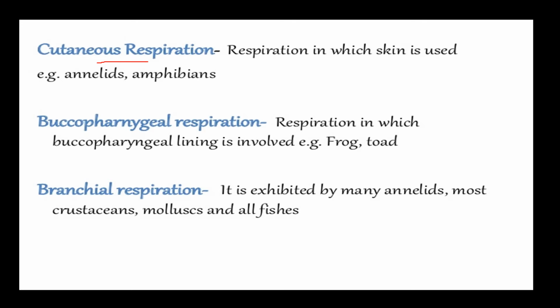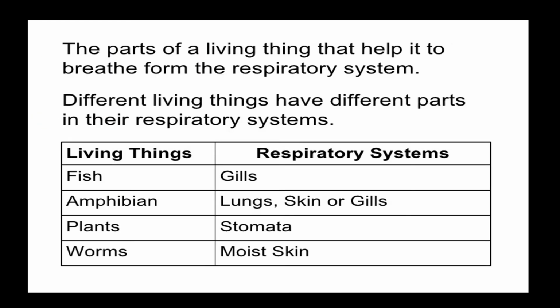Branchial respiration is exhibited by annelids, crustaceans, mollusks and all the fishes, where the gills are the respiratory organs for the transportation of gases. So the examples of this: a fish usually respires by gills, amphibians by lungs, gills and buccopharyngeal respiration, plants by stomata, worms through moist skin, and humans, birds, reptiles and mammals respire with the help of the respiratory organ, lungs.